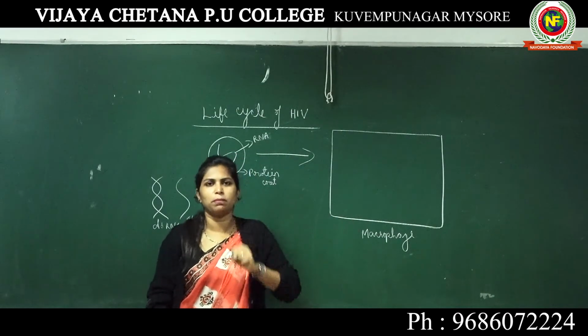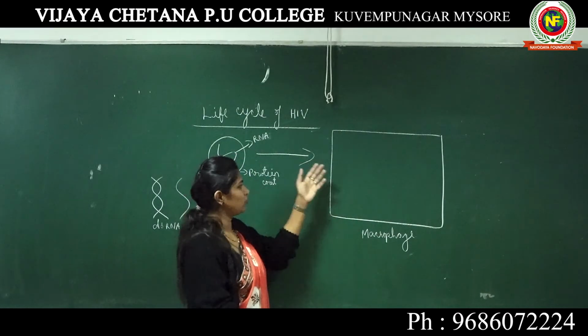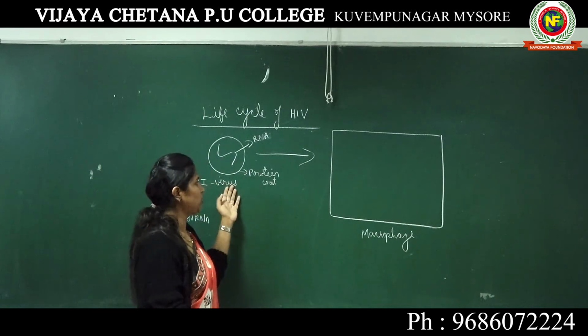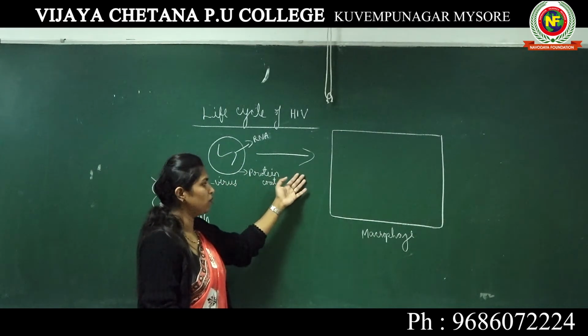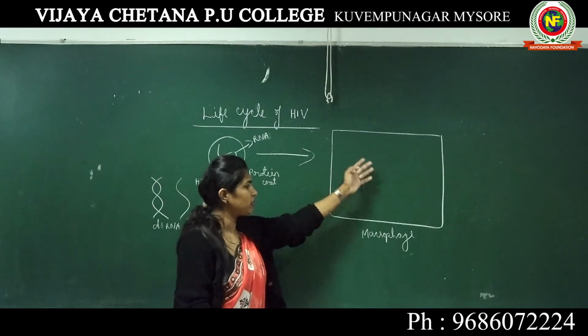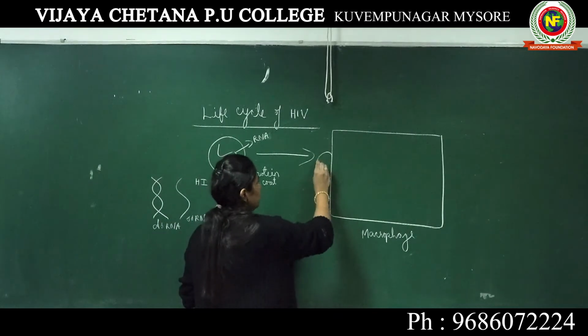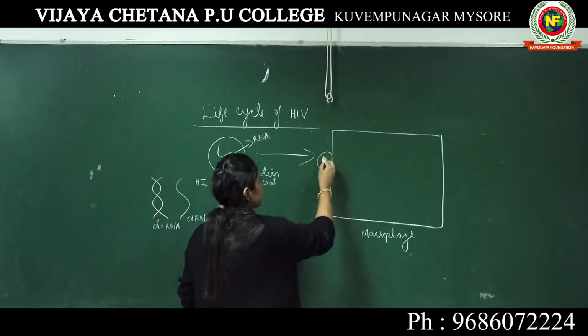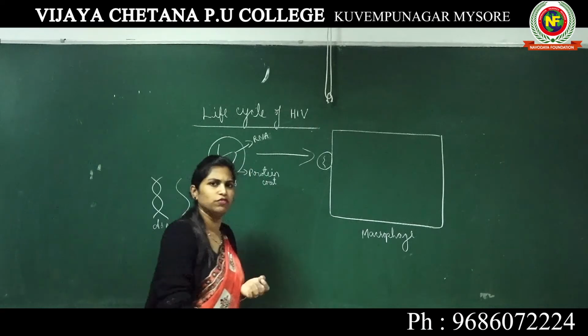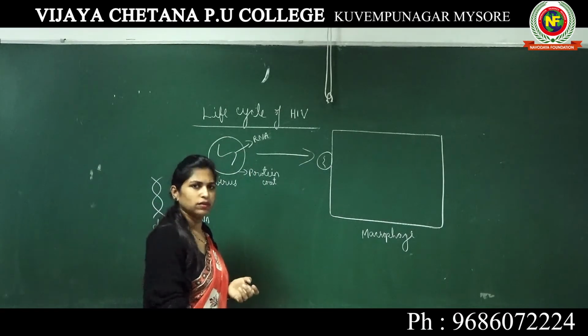That means eats off that pathogen. Whereas in case of AIDS, HIV, when it enters a human body, it directly attacks the macrophage itself. So this HIV comes and attaches to the plasma membrane of this macrophage.